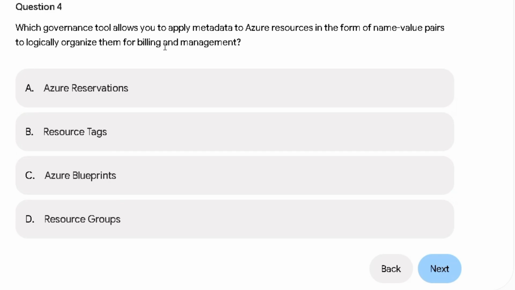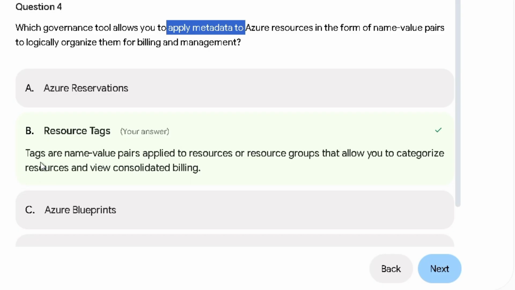Which governance tool allows you to apply metadata to Azure resources in the form of name-value pairs to logically organize them for billing and management? This is one of the things that we already covered in the days before. So if you don't know the answer here, I recommend going back to the other days. But remember, when I'm talking about metadata, I'm usually referring to tags. They're designed for name-value pairs, and they're going to be logically organized for billing and management. Correct answer, resource tags.